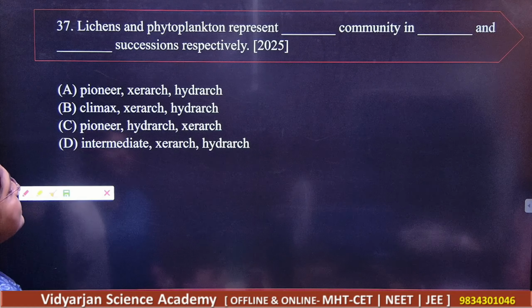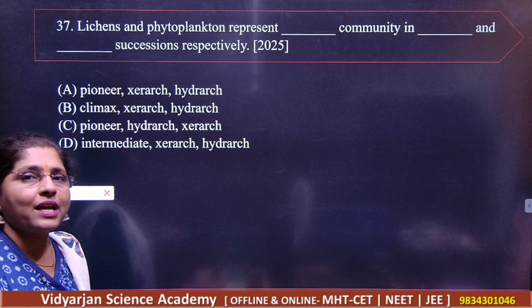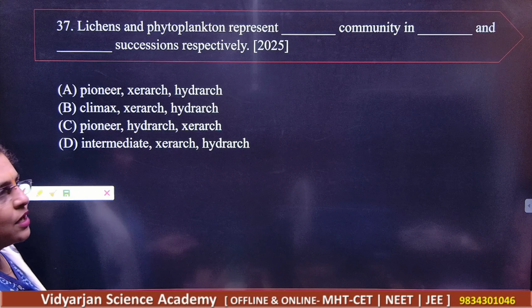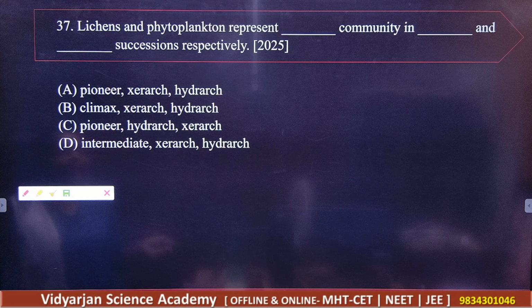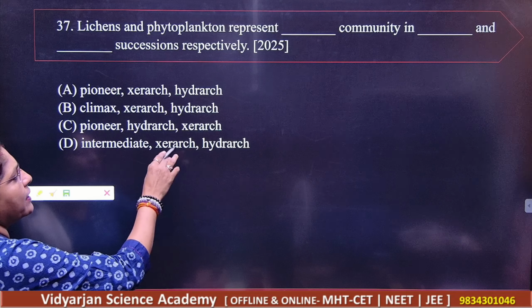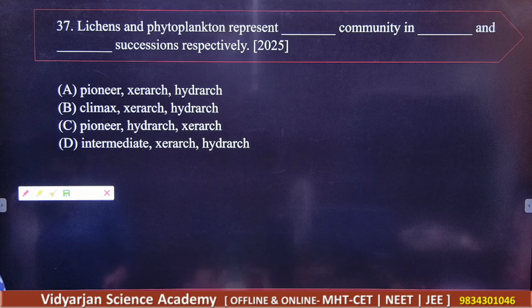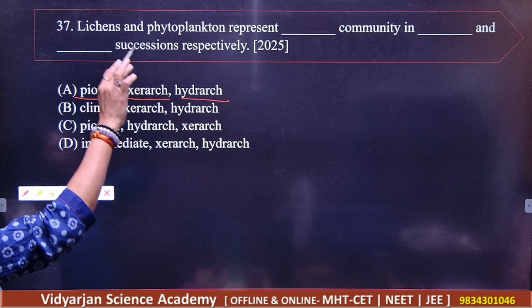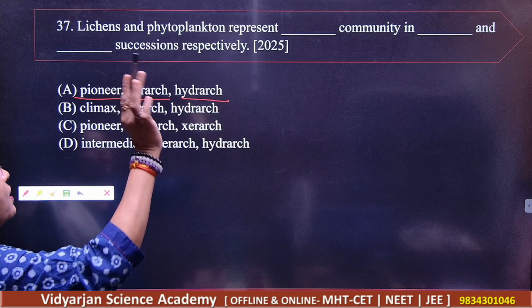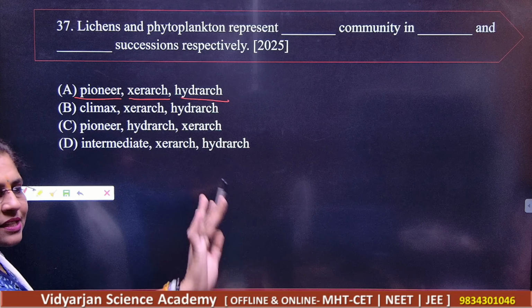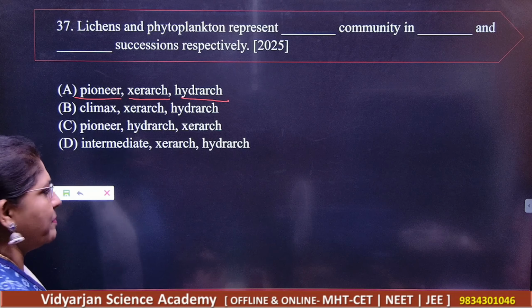Next, lichens and phytoplanktons represent dash community in dash and dash succession respectively. So number 1, pioneer, xerac, hydrac. Then we have pioneer, hydrac, and xerac. Intermediate, xerac, and hydrac. So what do you think here? Pioneer, xerac, and hydrac. Lichens and phytoplanktons represent pioneer community in xerac and in hydrax succession. This is the correct statement.